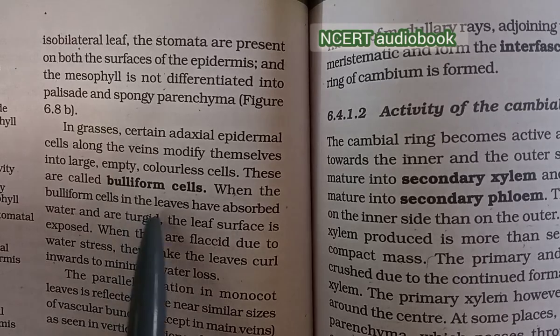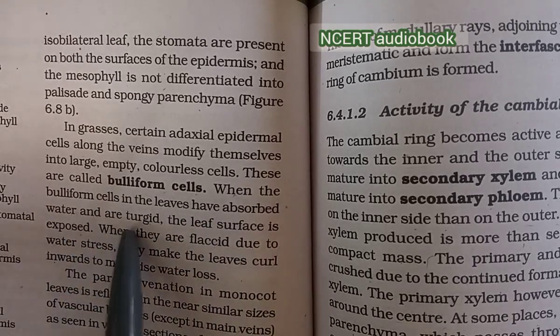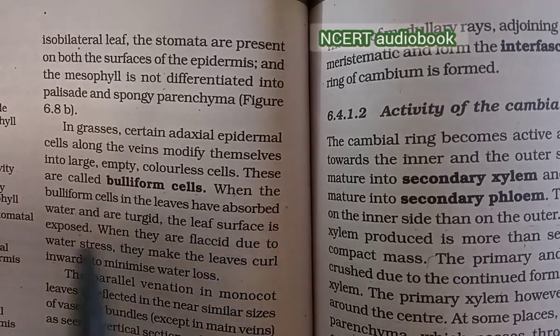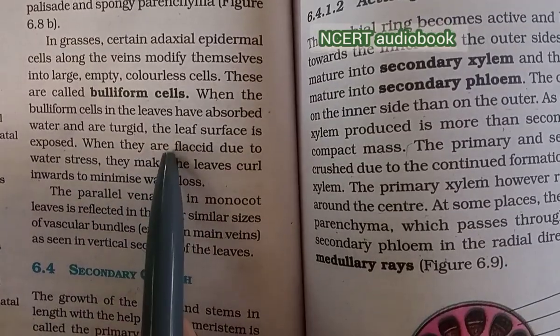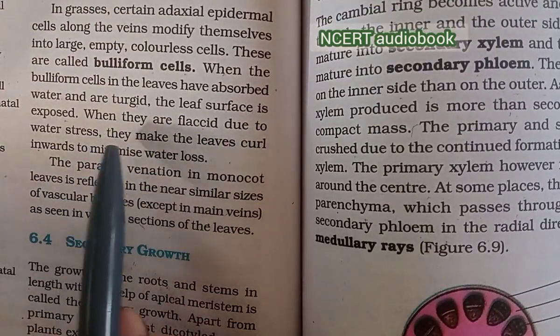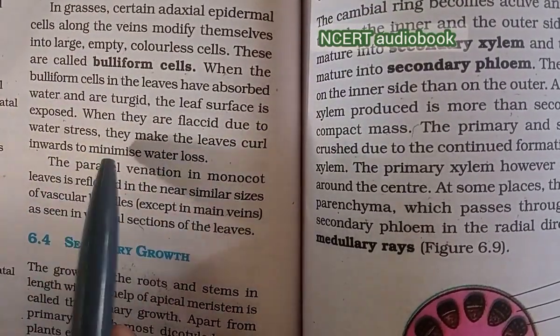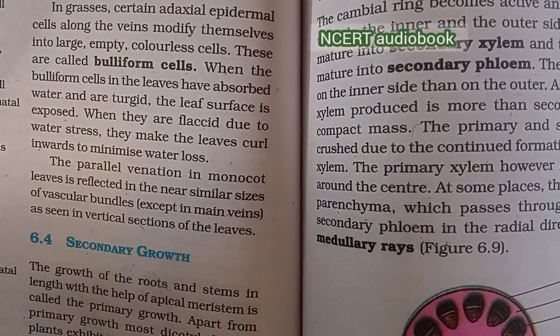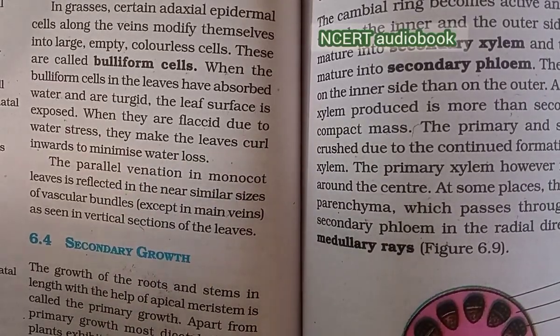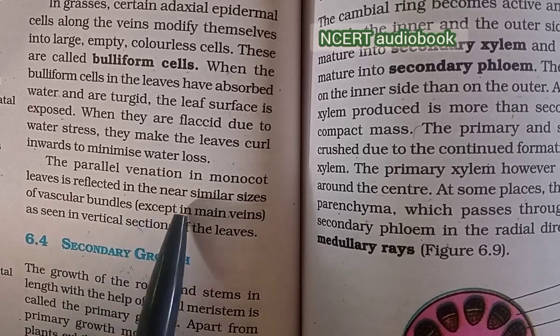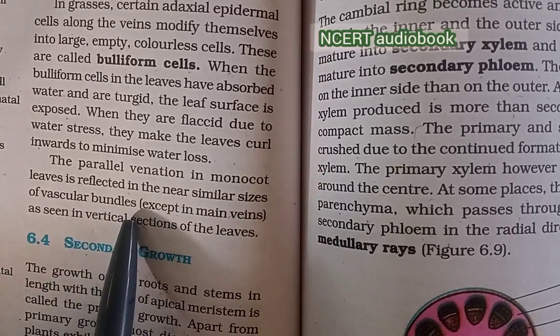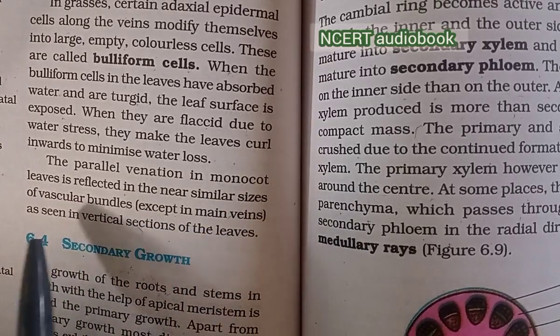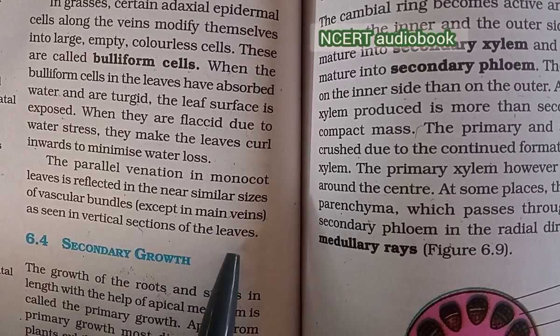When the bulliform cells in the leaves have absorbed water and are turgid, the leaf surface is exposed. When they are flaccid due to water stress, they make the leaves curl inward and minimize water loss. The parallel venation in monocot leaves is reflected in the nearly similar size of the vascular bundles, except in main veins, as seen in a vertical section of the leaves.